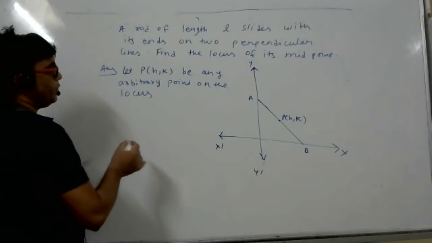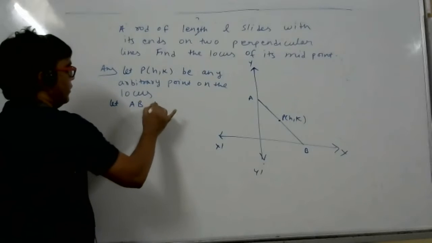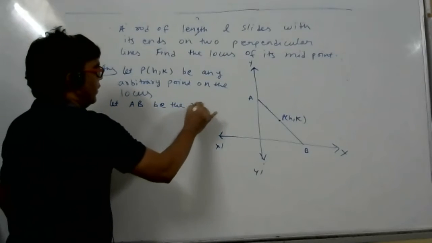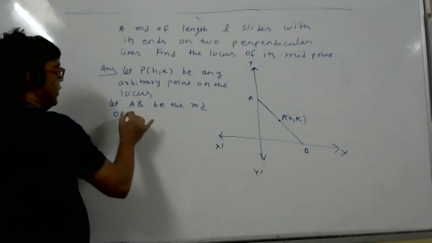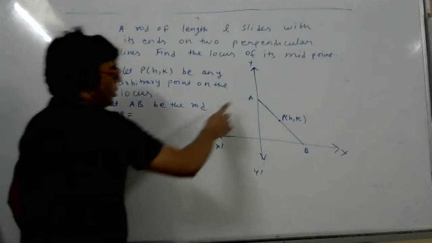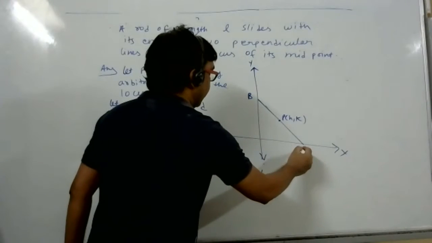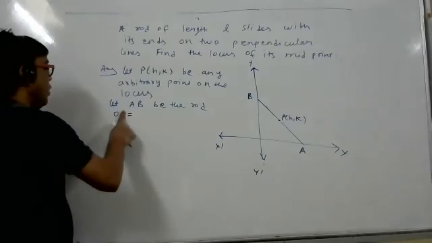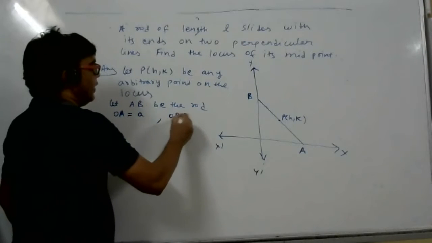Listen here. Let AB be the rod. Now, OB is equal to how much, student? X. Very good. So we will avoid X, but we can take X. Suppose length OA is equal to a, and length OB is equal to b.